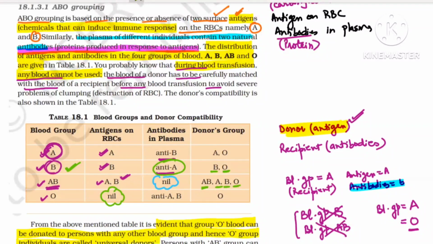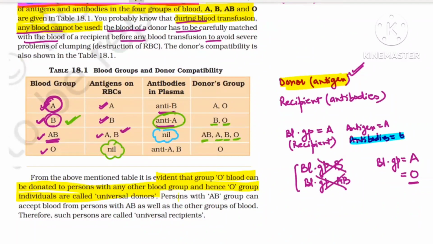And a person with the AB blood group can accept blood from a person with AB plus as well as others. We say such persons are universal recipients. So I hope in this video the topic might be clear to you.